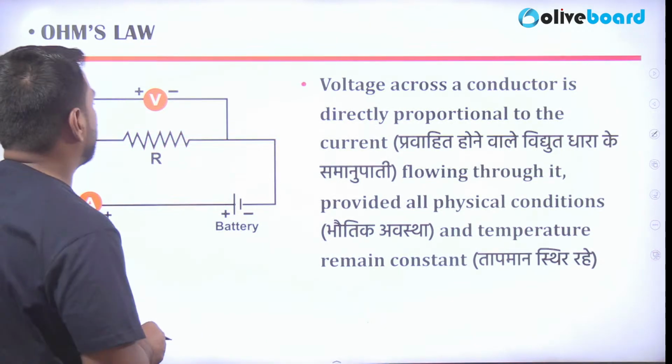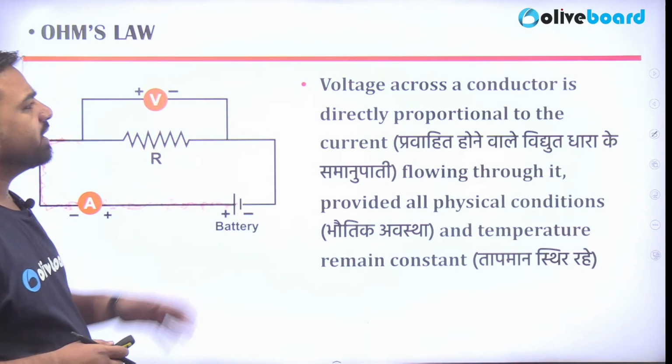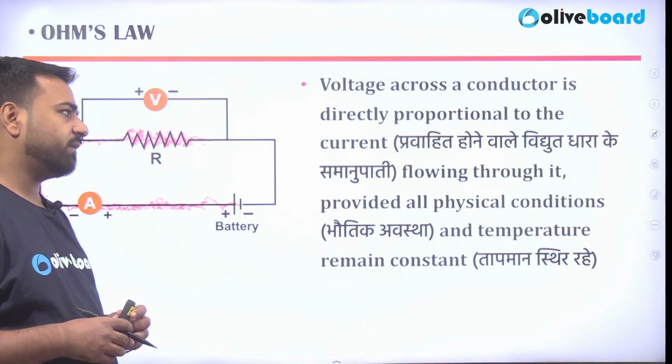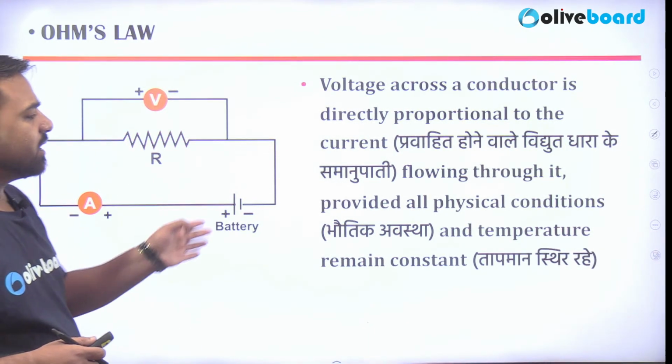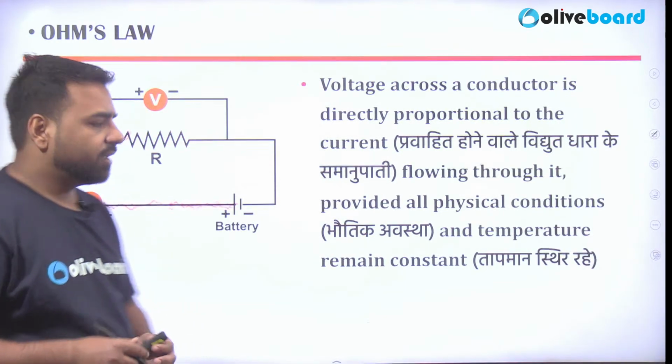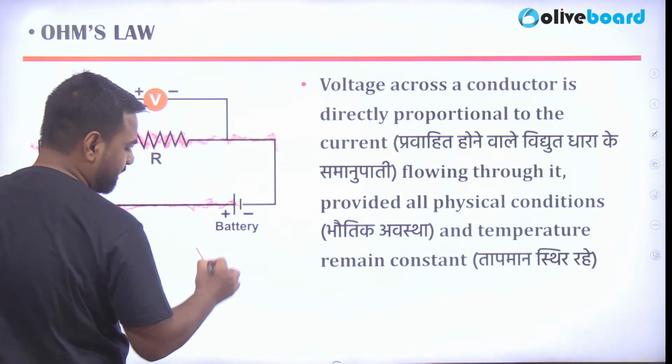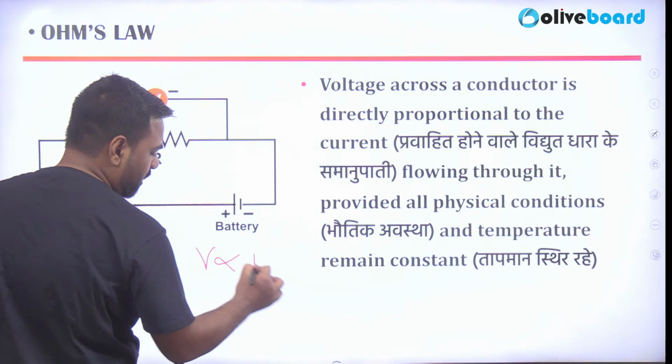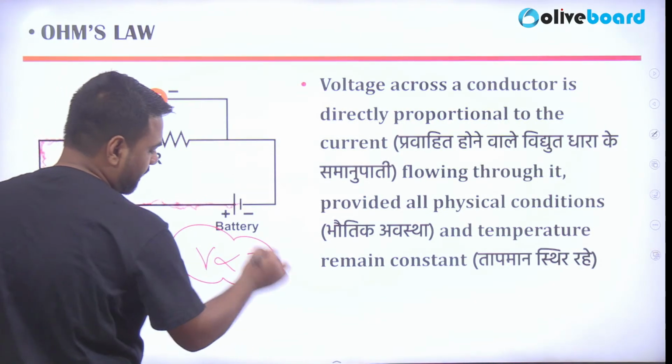So now guys, if I talk about this Ohm's law, what is it? The voltage across a conductor is directly proportional to the current flowing through it, provided all the physical conditions and temperature remain constant. So from here, if the conductor is ohmic in nature, voltage is directly proportional to the current.